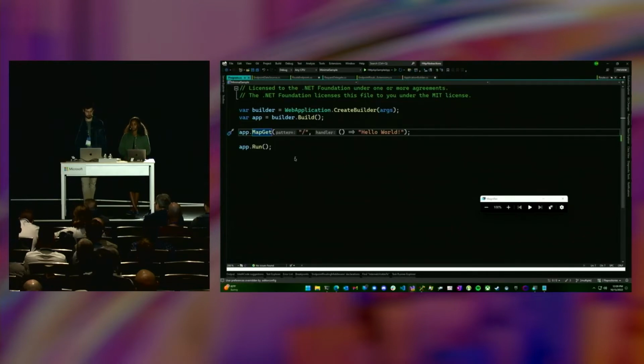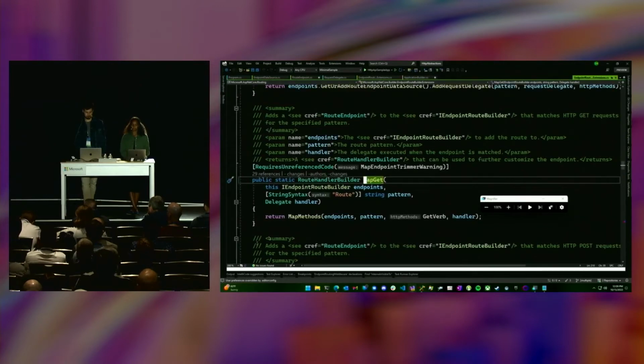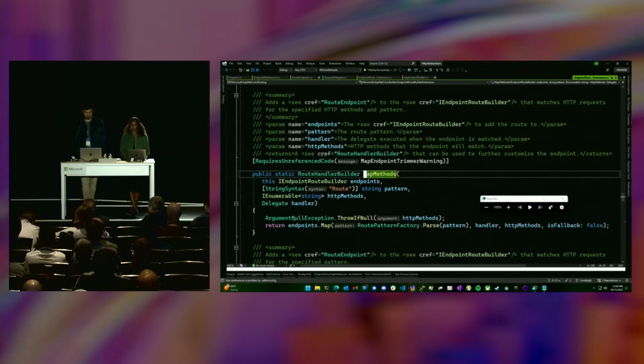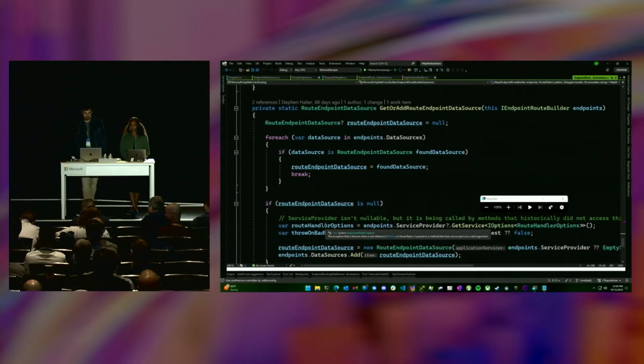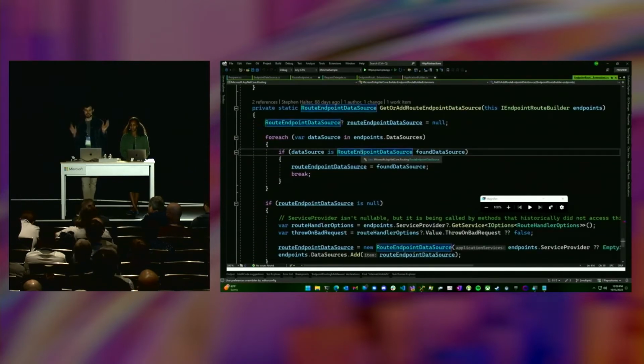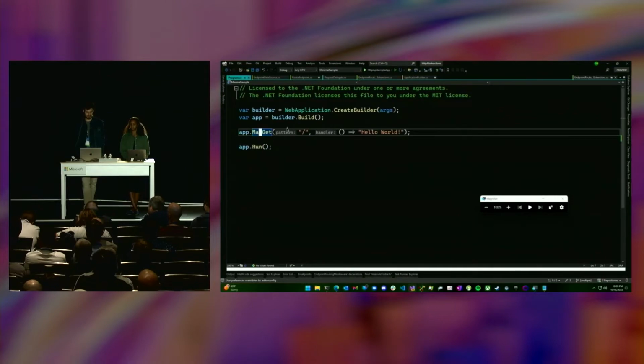That's where the stuff goes. So this is just adding an endpoint. It's not adding middleware. So if we were to F12 through this in our repo, keep going, and eventually you'll see the magic where it basically adds a route endpoint data source. And we'll talk more about that in a sec. But just to see, okay, could I do this myself?